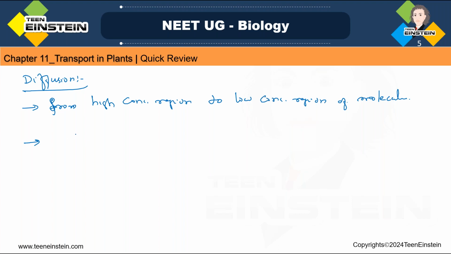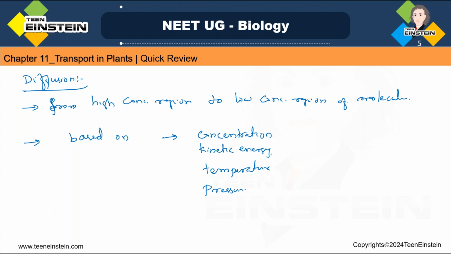So diffusion is based on concentration, then kinetic energy of molecules, then temperature and pressure. Based on these four factors, diffusion is happening.